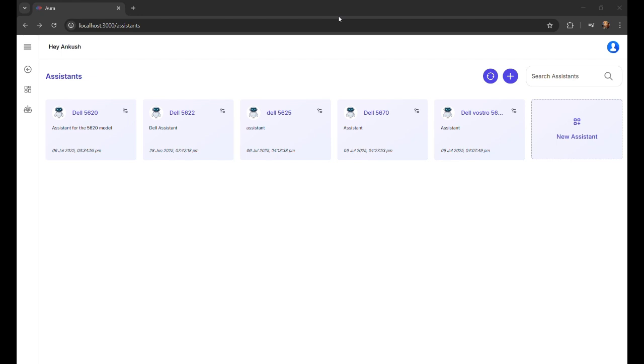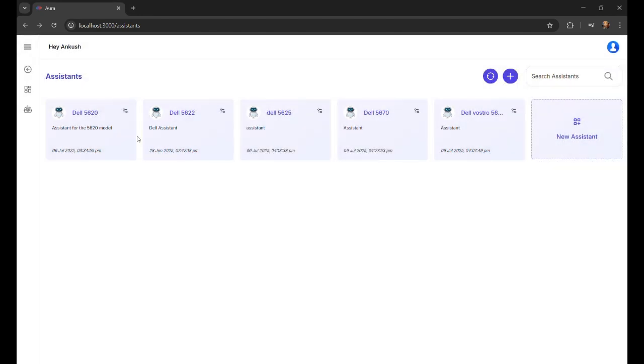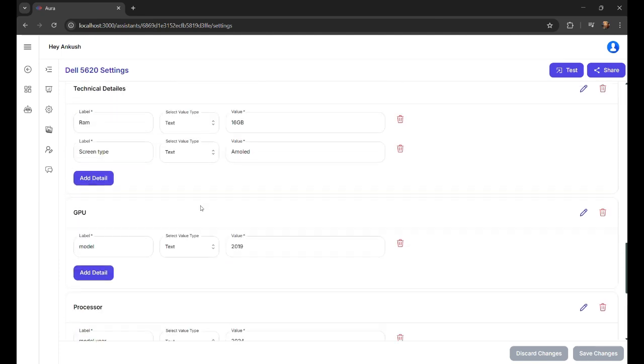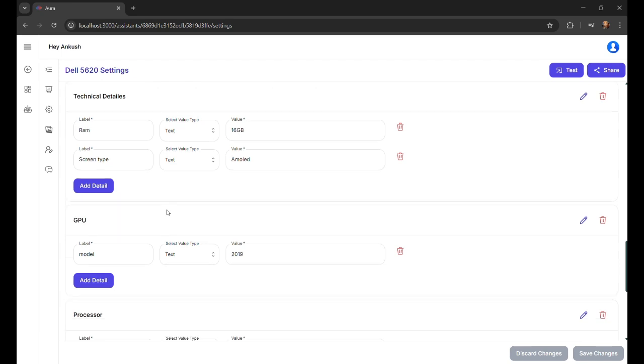So I'm building a product where the manufacturer can create an assistant which is accessible to end users through some QR code or link. You can see we have these assistants which can be created from over here, and once we create the assistant, we create one Weaviate vector DB collection, and there we store all the files which the admin provides to this particular assistant. You can see we have provided some details which are stored in the Weaviate vector DB to have some meaningful fetching of these details according to the user query.